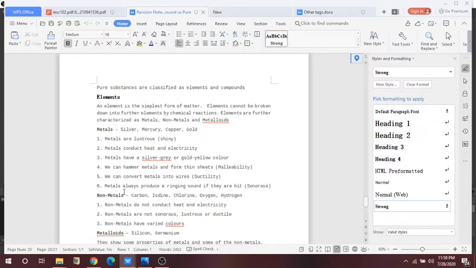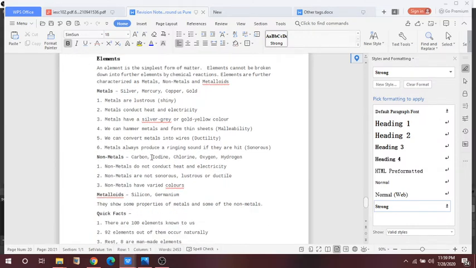Very, very important. Metals always produce a ringing sound if they are hit, which is called sonorous. The metals are sonorous. Ductility and malleability, these all are the properties of a metal. So next is non-metal. Non-metals are carbon, iodine, chlorine, oxygen, hydrogen, etc. Non-metals do not conduct heat and electricity. They are not sonorous, lustrous or ductile.